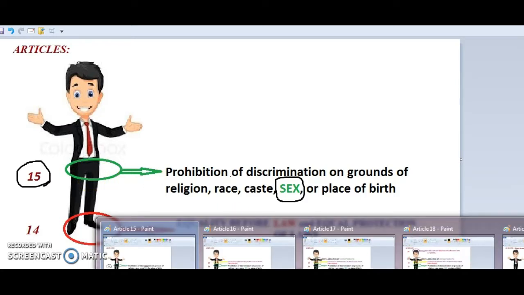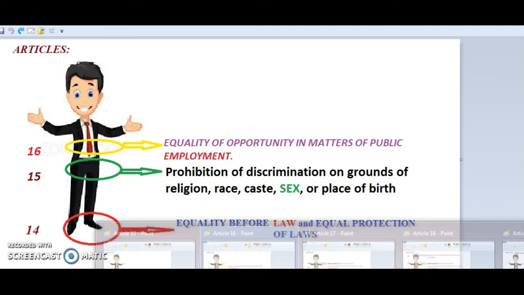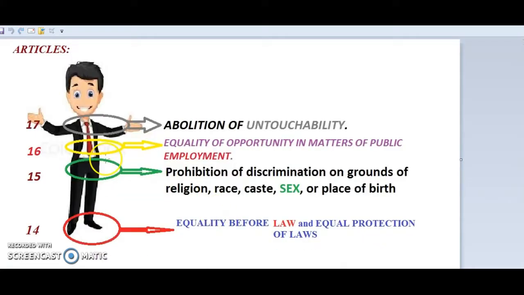Okay, the next article, article number 16, we can compare this portion with this portion. Article 16 is equality of opportunity in matters of public employment. We can compare article 16 with this portion of this image so that we can easily remember. Okay, the next article is article 17.